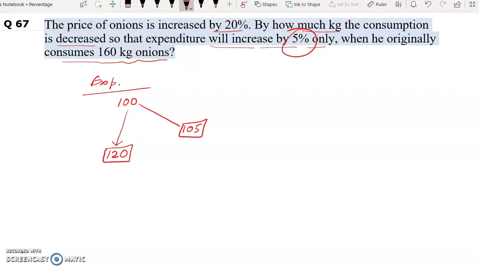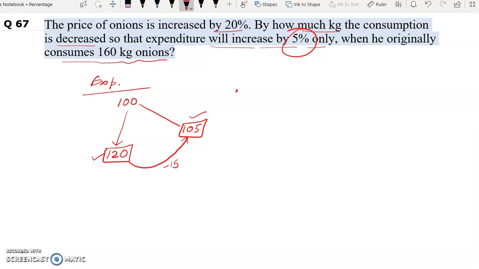Now because of the increase in price, the expenditure is 120. But in the question it says the expenditure should be only 105. Now in order to decrease this, we need to decrease our consumption. So our consumption will be decreased by how much? 120 minus 105 is 15. So we will decrease our consumption by 15 units.